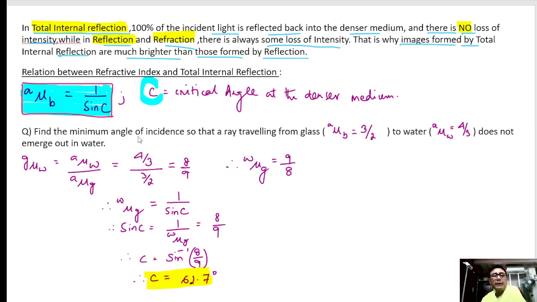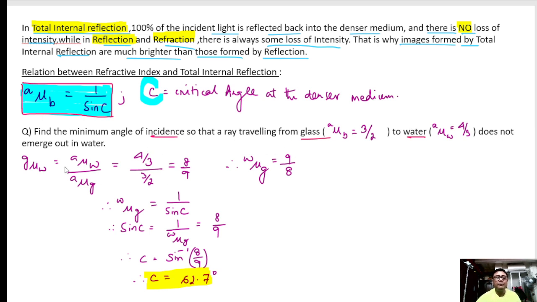Find the minimum angle of incidence, that means the critical angle, so that a ray traveling from glass to water does not emerge out. Please watch here, they want that the ray should not emerge out. So the ray is going from glass to water.